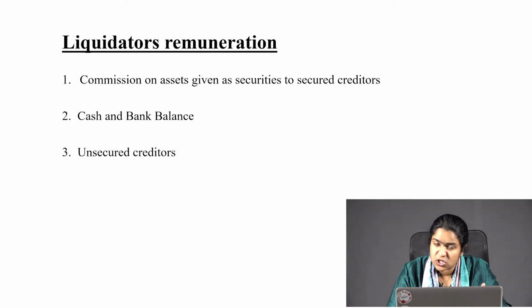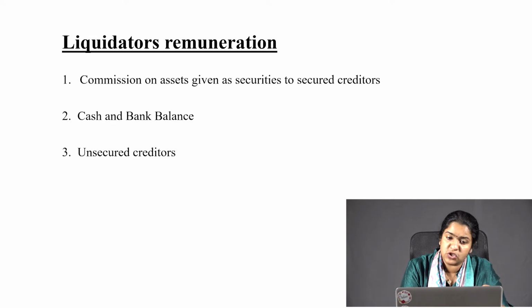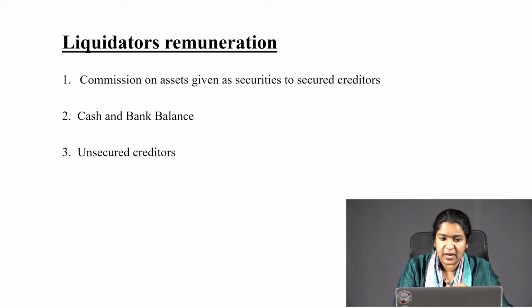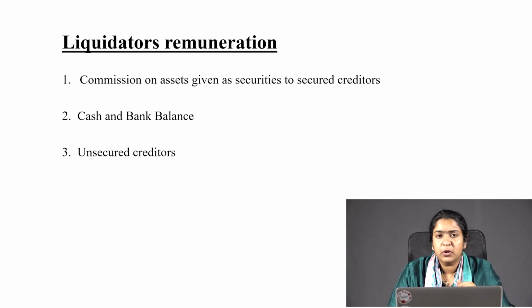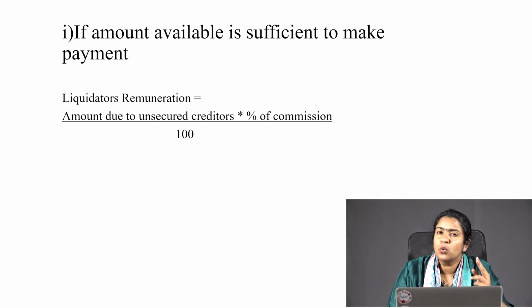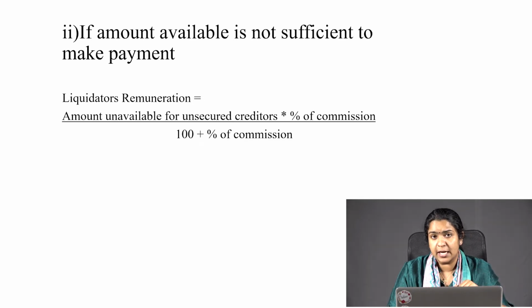So, when you make the payment to the liquidator, the remuneration which is due to the liquidator will always be based on these 3 points, either as commission on assets realized, or cash and bank balance, or unsecured creditors. Next, another important thing when we talk about liquidator's remuneration is that it can be calculated as a percentage on unsecured creditors. There are 2 formulas that are used here, because sometimes the amount that is available to make payment will be sufficient. In some cases, the amount available will not be sufficient to make the payment.